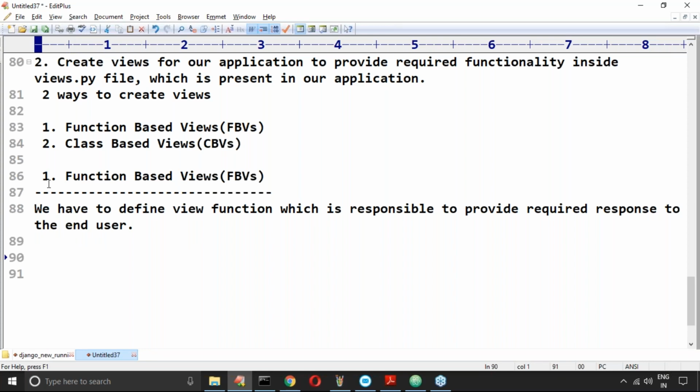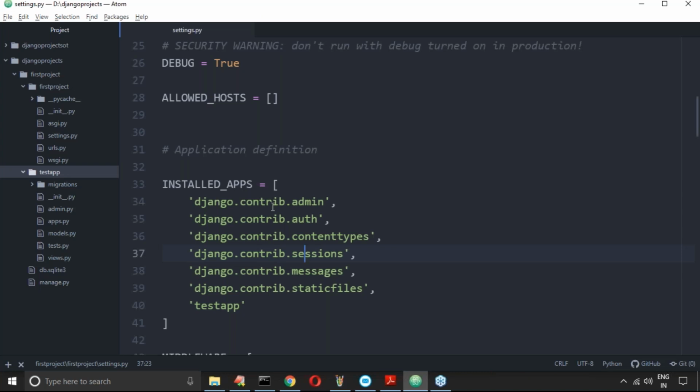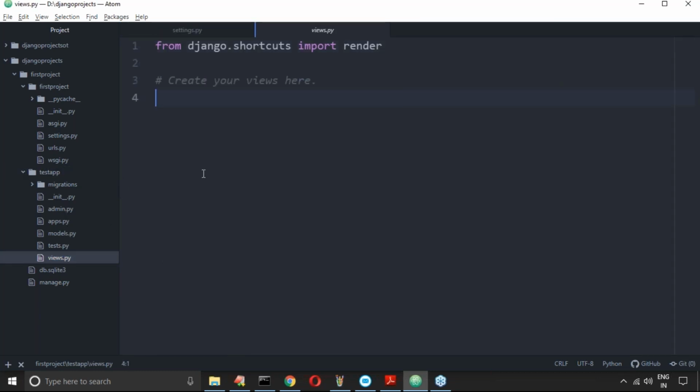You define that functionality inside views.py by defining a function. Let me open views.py. Is views.py part of the application or part of the project? Part of the application. Remember this.